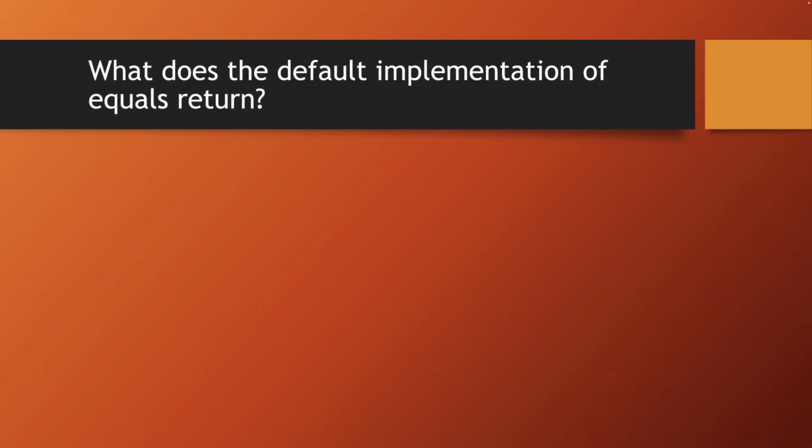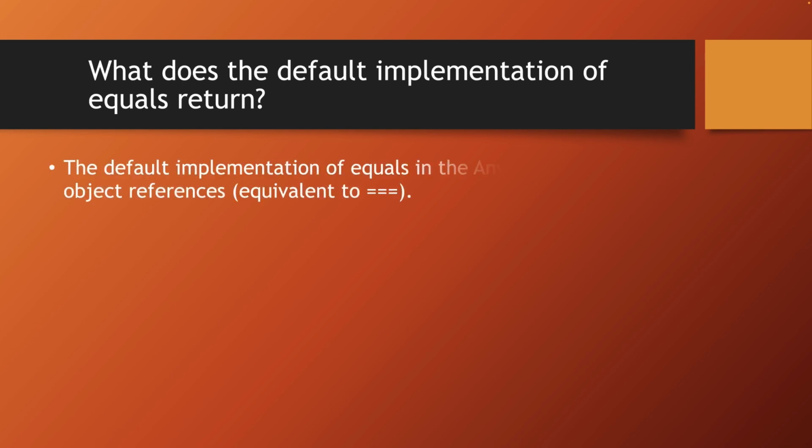What does the default implementation of equals return? That is, if in some class we don't override equals, we can still call it. So how will it work in this case? The default implementation of equals compares object references. It is the same as using three equal signs. The properties of the objects themselves are ignored.